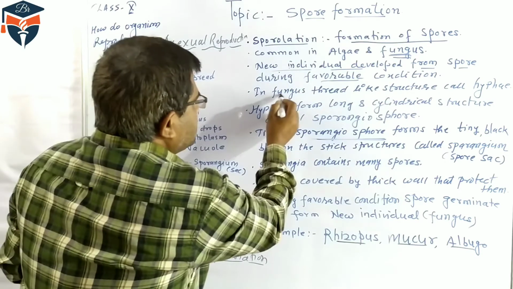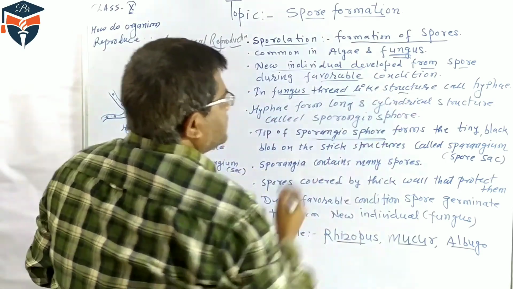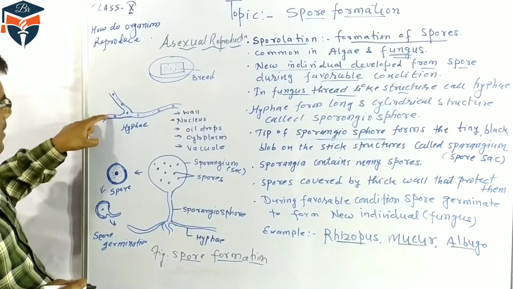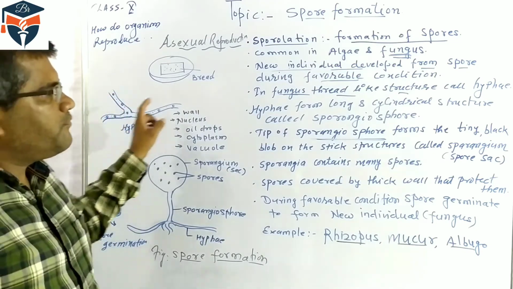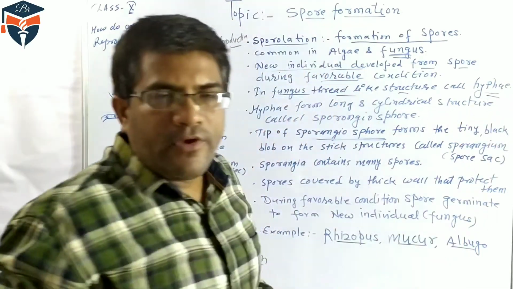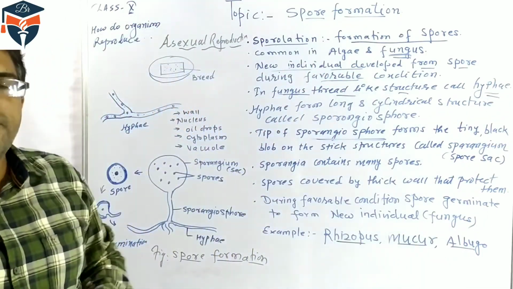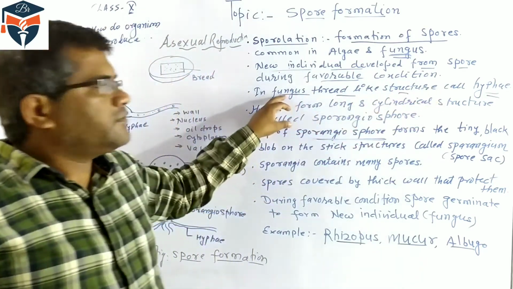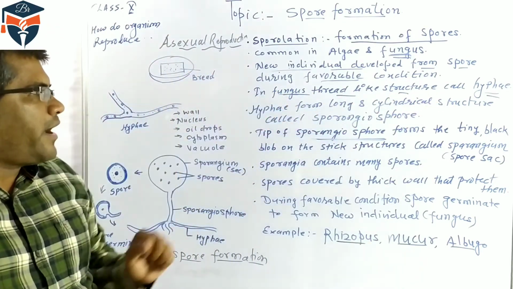In fungus, a thread-like structure is present, and it is called the hyphae. So what is hyphae? It is a filamentous or thread-like structure in the fungus.